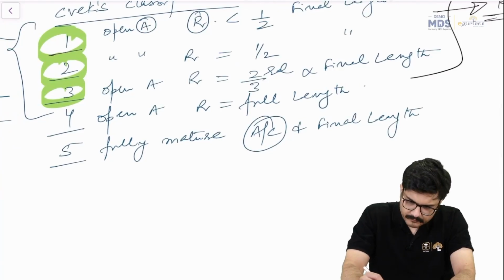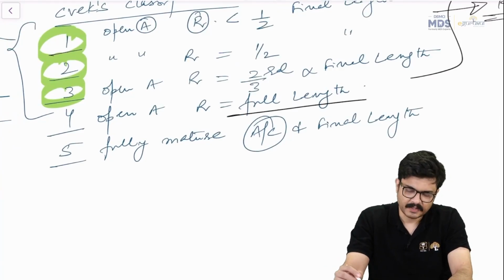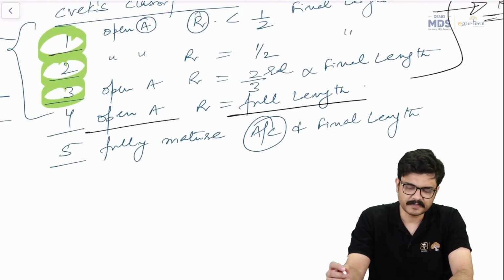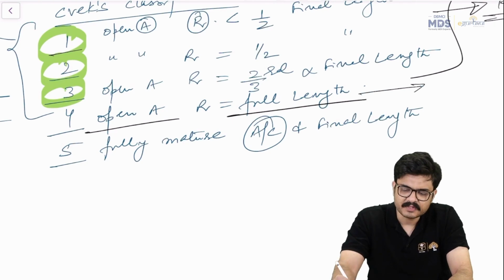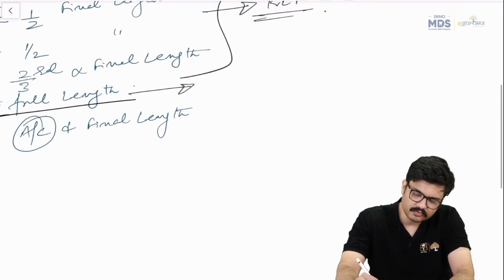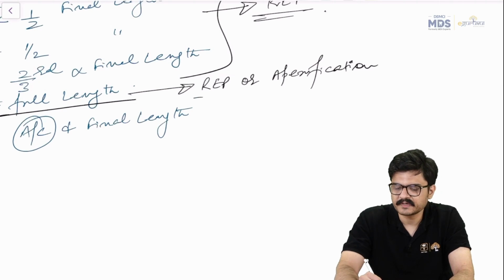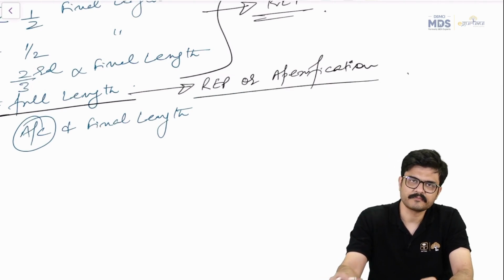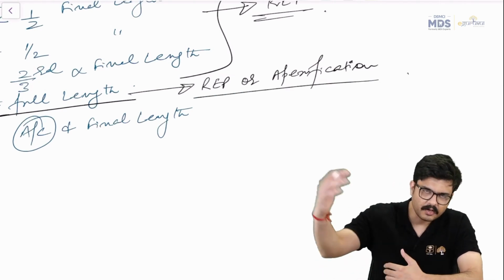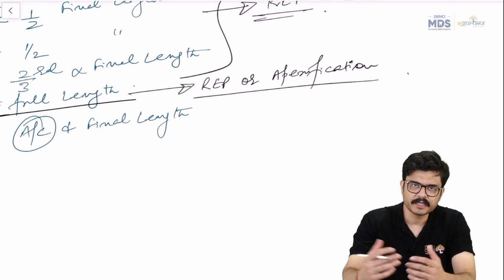In type 4, because you have got full length, right, still of course it's open apex, so it depends on the clinician. Either you can go for a regenerative endodontic procedure or apexification. Both are equally good. You take the informed consent of the patient, tell them that for a regenerative endodontic procedure it will take a very long time. He's fine with that, go for it.